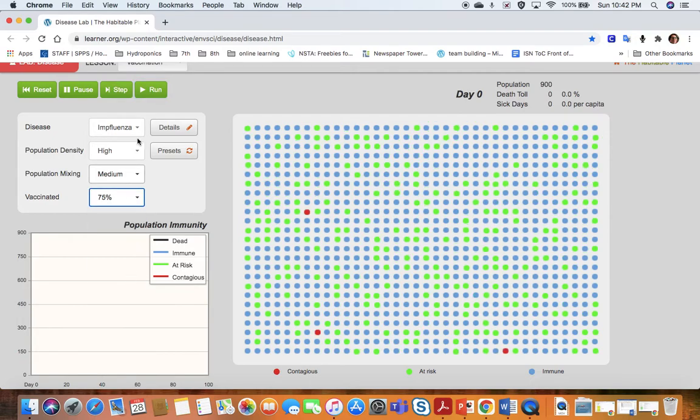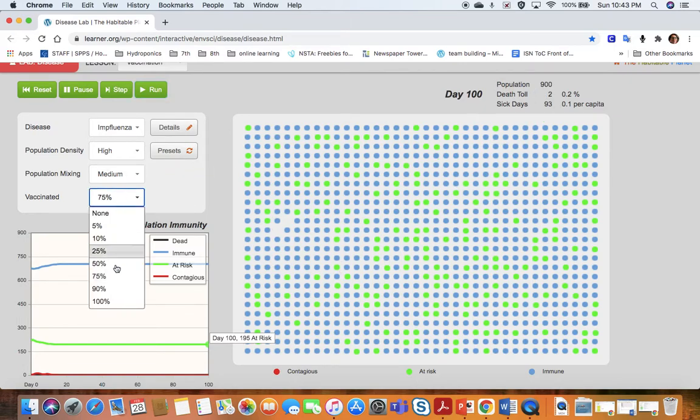Now if we do 75% of the population, 2 people died, 93 sick days. It's a little bit random, but not very many people have gotten sick.